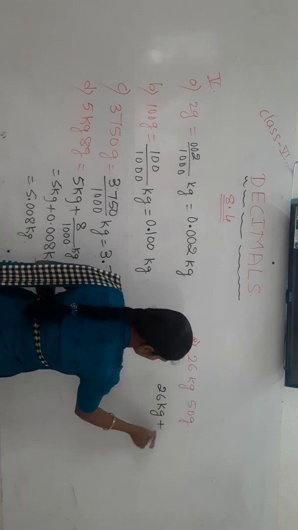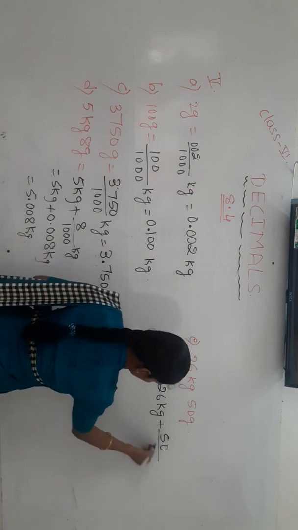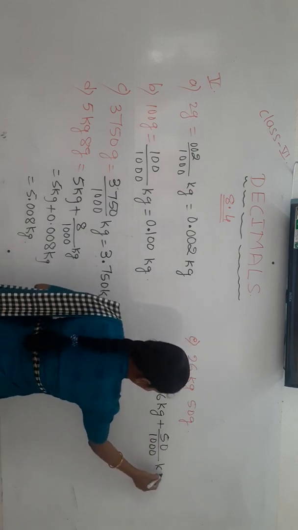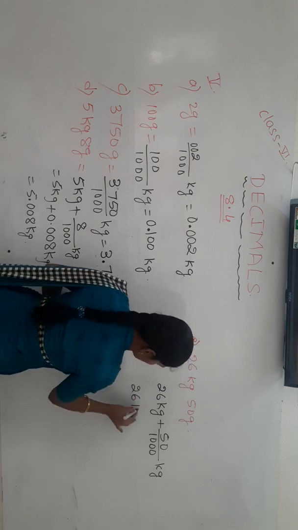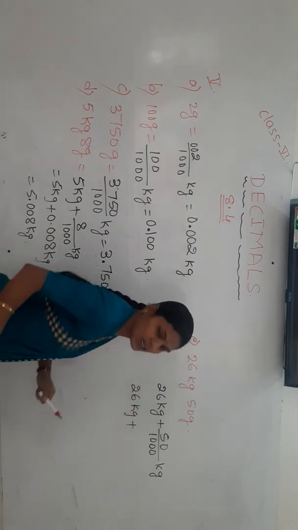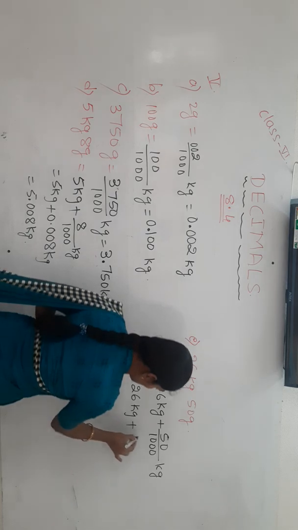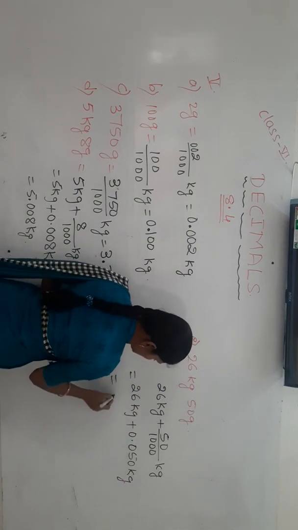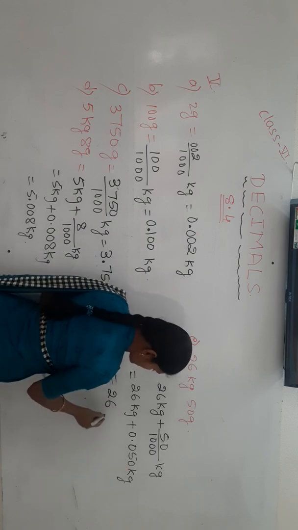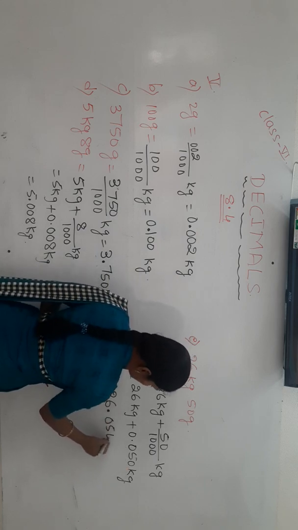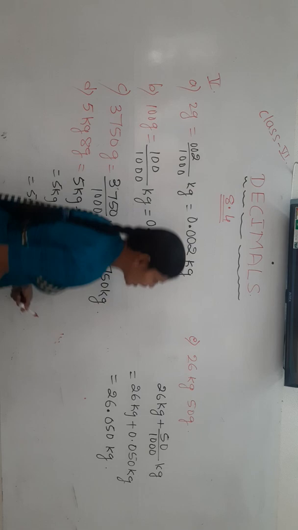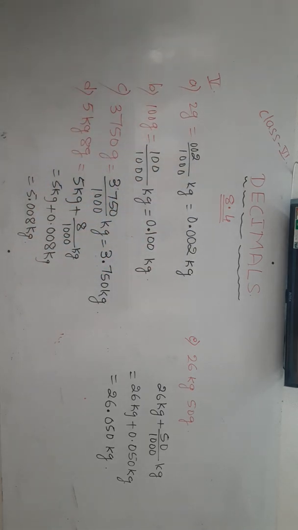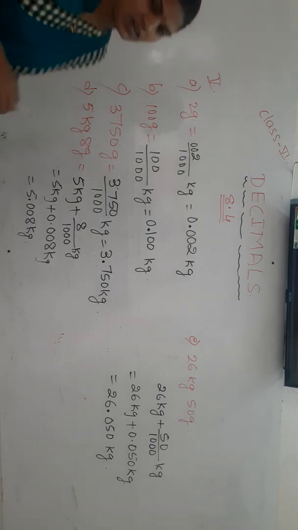Plus 50 gram expressed in kg means 50 by 1000 kg. 26 kg plus 50 by 1000 written in decimal form is 0.050, so 26.050 kg. Like this, we convert the smaller unit into larger units by using the decimal numbers.